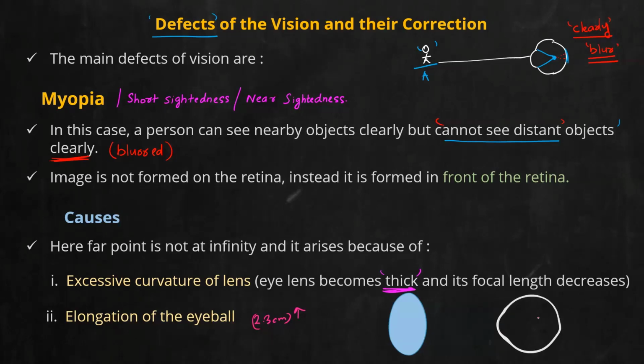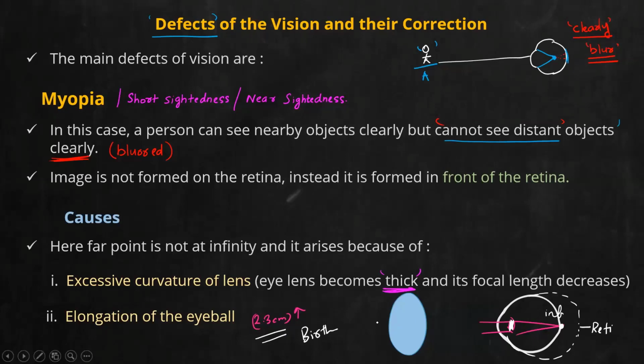Suppose this is the normal eye of a person. In that you have a lens, and if rays come, they will focus on the retina. Now, in some cases, the eyeball becomes larger than this normal size. Elongation means an increase in length. But here, the power of the lens remains the same. So what happens? The retina is at this point, and you can see the image formation occurs only up to here. That is in front of the retina. So this is the second reason for myopia.